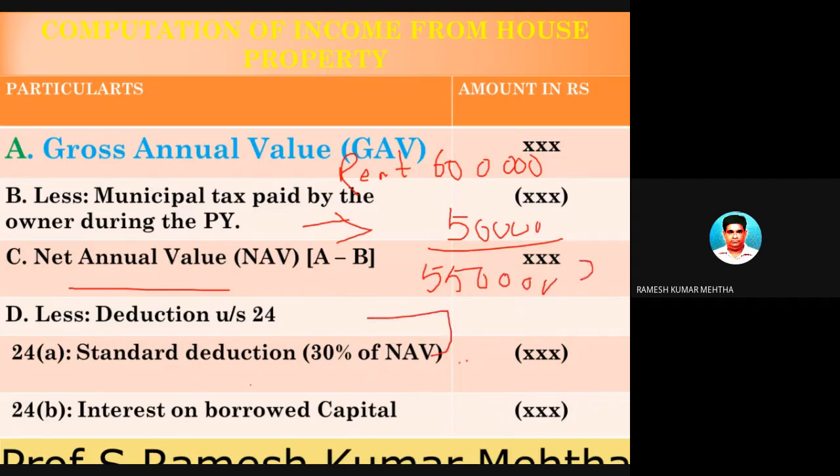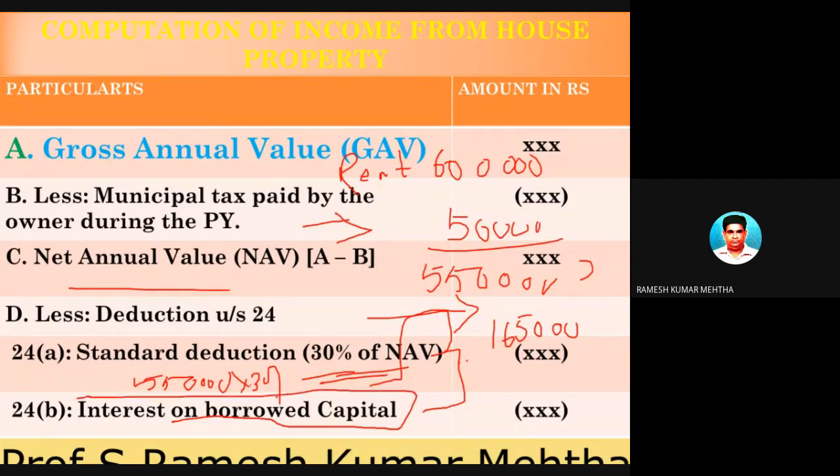Now you got two more expenditures which you can deduct straight away. The first one is 30% on NAV. So 5,50,000 into 30% is equal to 1,65,000. I know the calculation, so I am just writing it. Now, the house property has been constructed by taking a loan from a bank, and every year you have to pay the bank some 1,35,000 rupees as interest. So this expenditure also you have to deduct. So 5,50,000 minus 1,65,000 minus 1,35,000, these two put together is 3 lakhs, so you will get an income of 2,50,000 rupees.